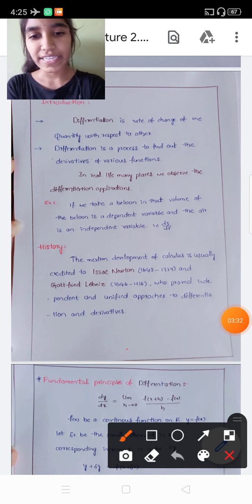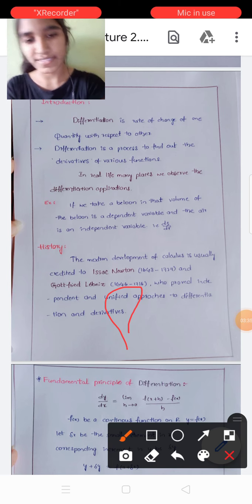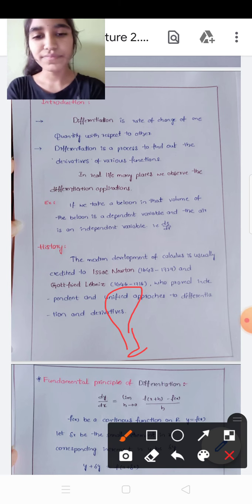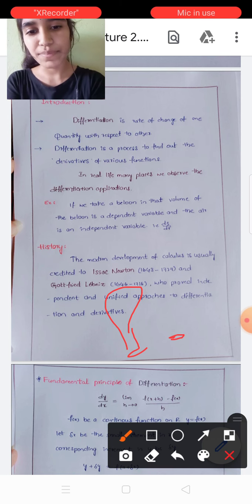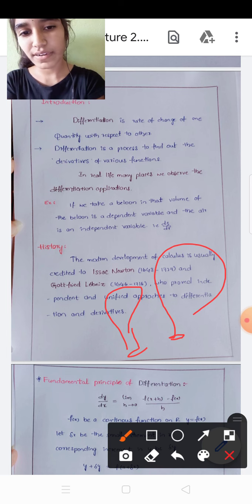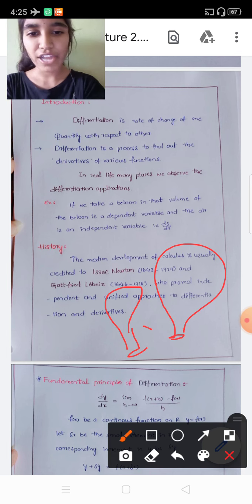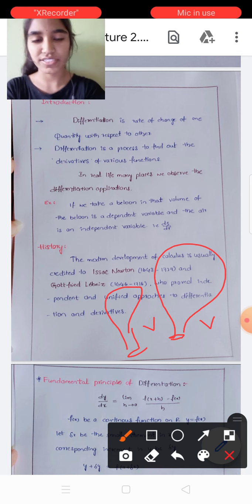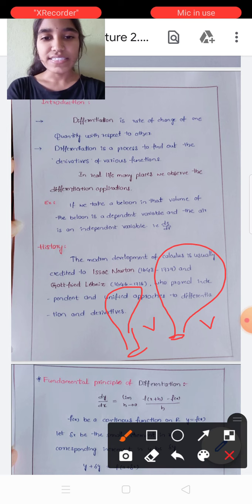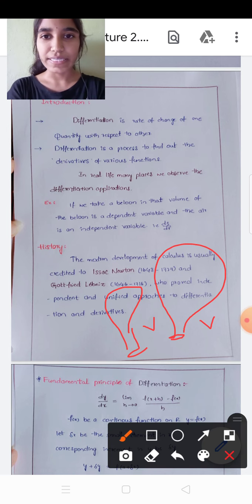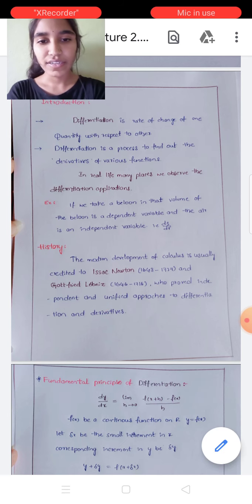Like if we take a balloon like this, and if we increase the air in that balloon, its shape may be like this. Here the volume is small, here the volume is large. It means the volume is changing by giving air inside the balloon. In this, volume is the dependent variable and the air inside the balloon is the independent variable.